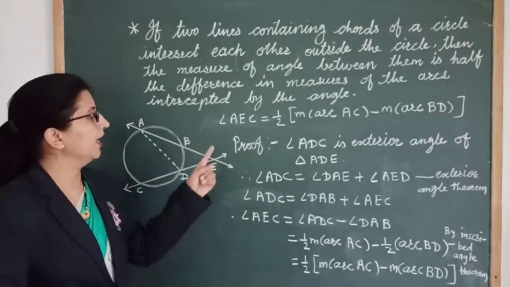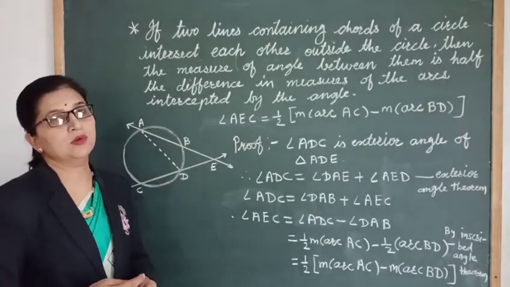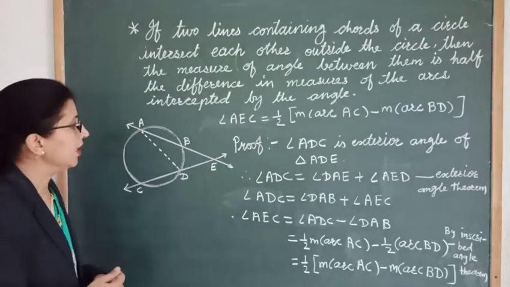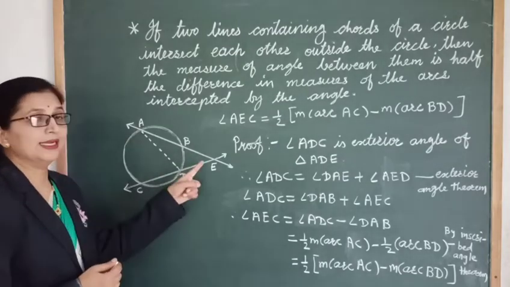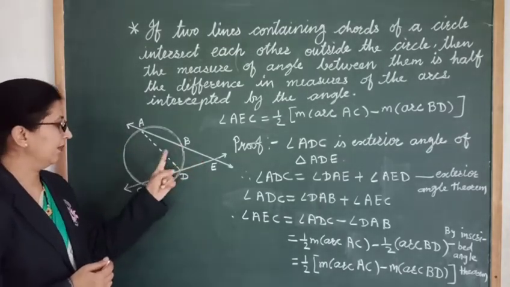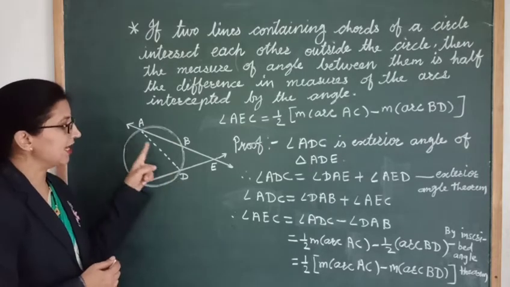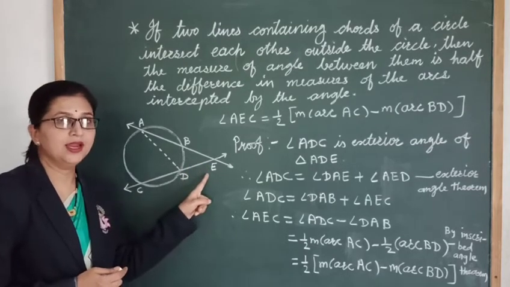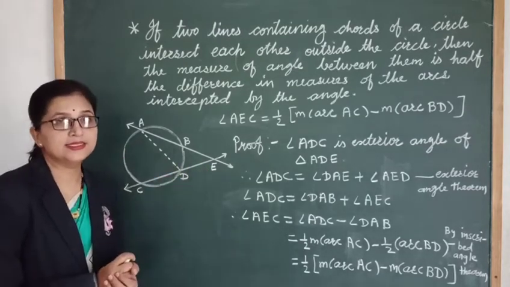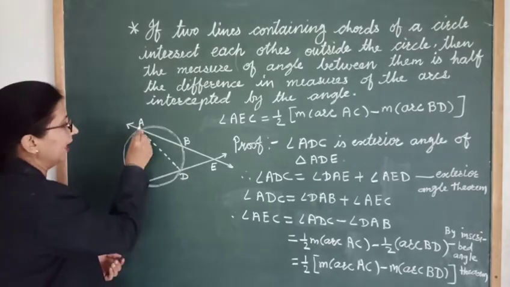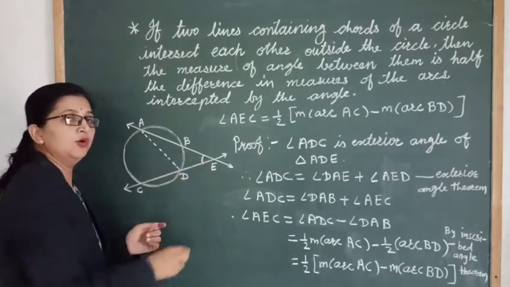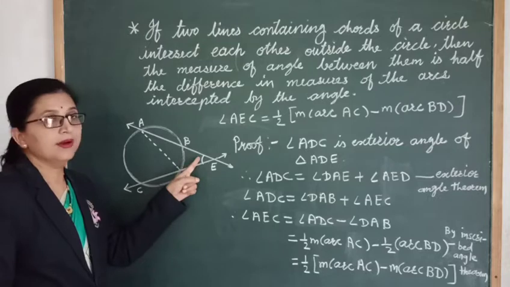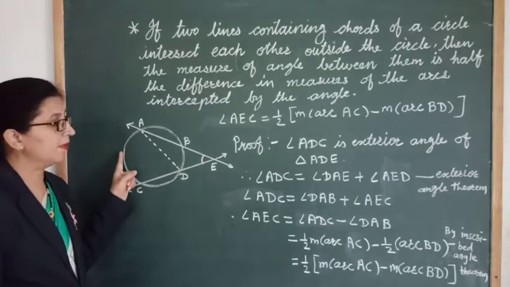So here we have to prove that angle AEC is equal to half of the measure of arc AC minus measure of arc BD. Okay. So here two lines containing the chords, that is chord AB and chord CD, are intersecting each other exterior to the circle at point E. Okay, and the angle formed by these two lines is angle AEC. So we have to show that the measure of this angle is equal to half the difference between the arcs intercepted by this angle.